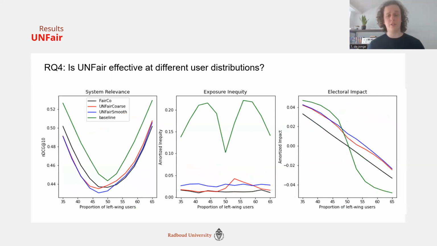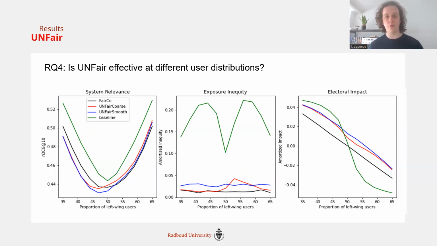Another question is whether it's effective at different user distributions. So shown here left to right: on the left, more right-wing users; on the right, more left-wing users. And again, looking through the same three graphs, the colors have changed. My apologies for that. The baseline has the best performance, but both unfair versions track FAIRCO rather well